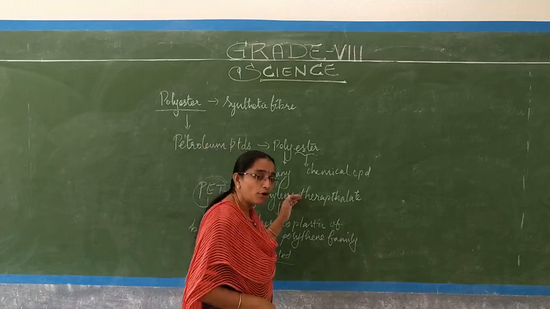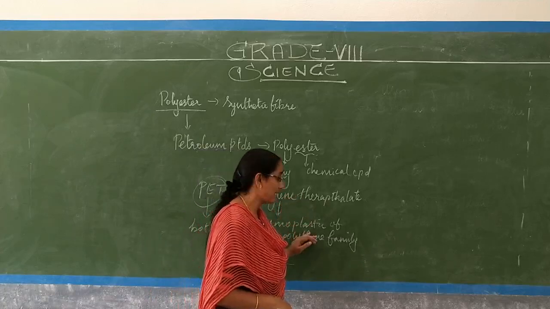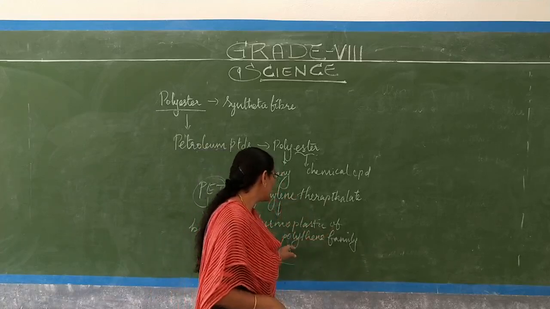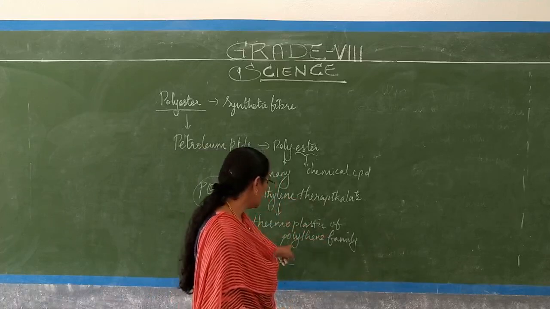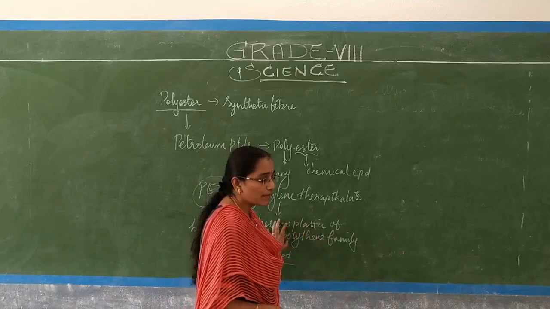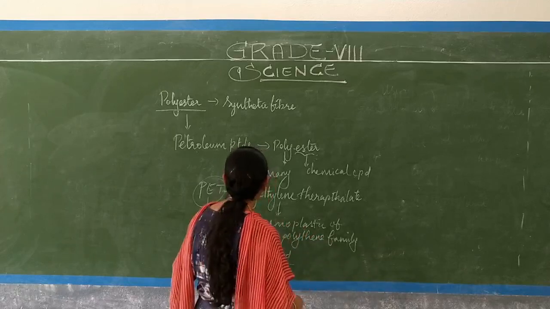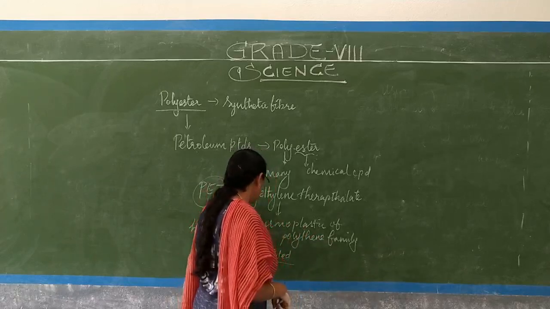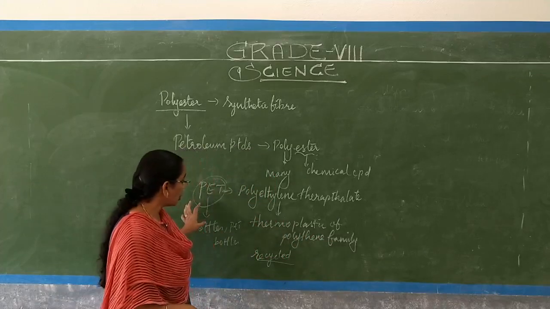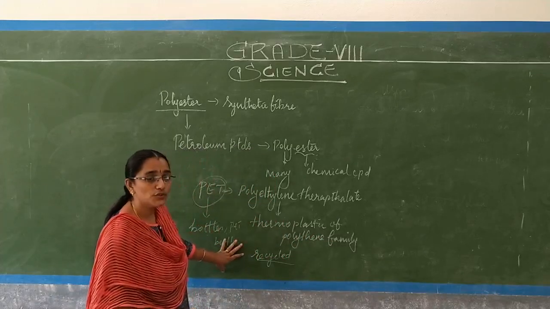It is a thermoplastic of the polyethylene family, which we can recycle again, and we prefer PET mainly for preparing bottles and PET bottles used in kitchenware.